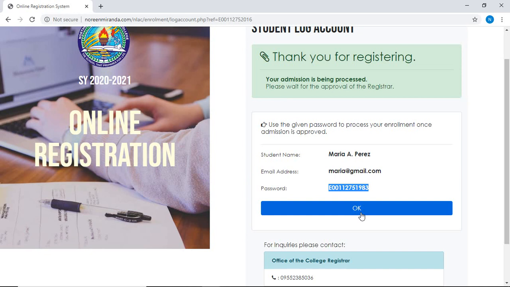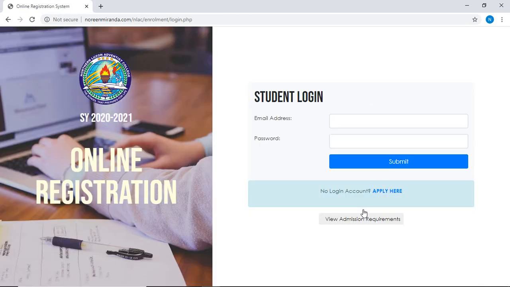Okay, you will use this as your login account for you to go back and monitor your application for admission. Alright? Once you have taken note, copied, or captured this information, you click on the OK button.